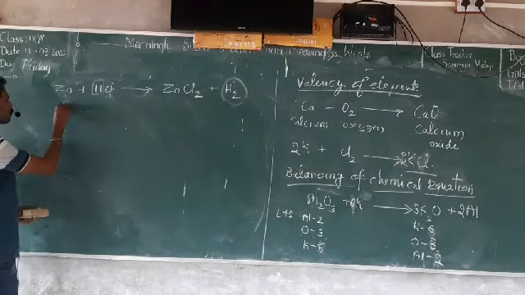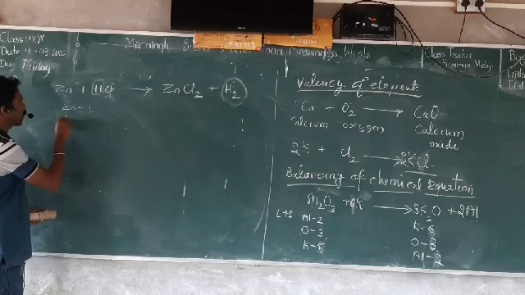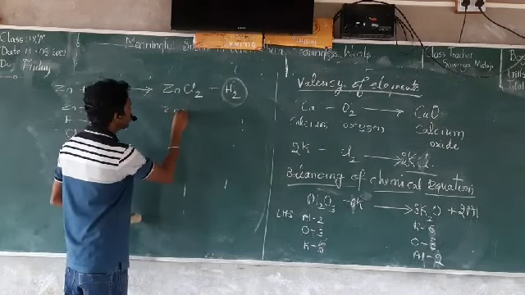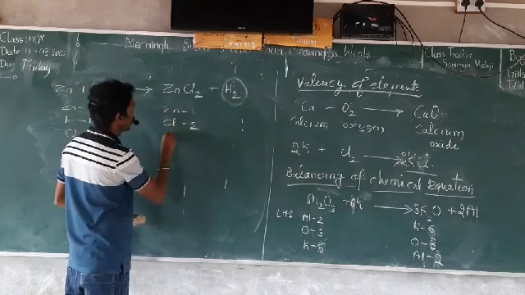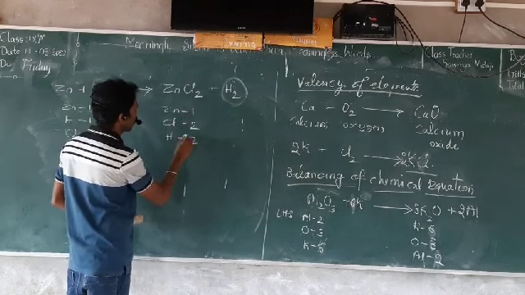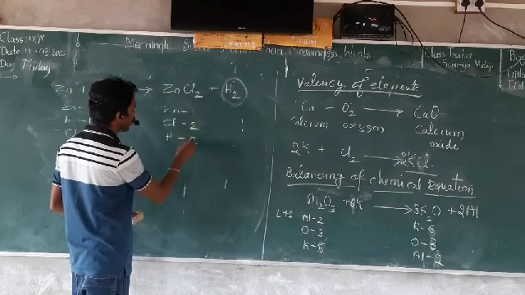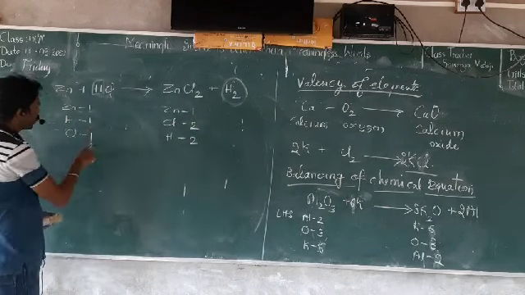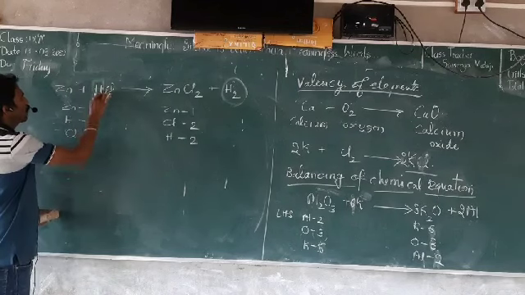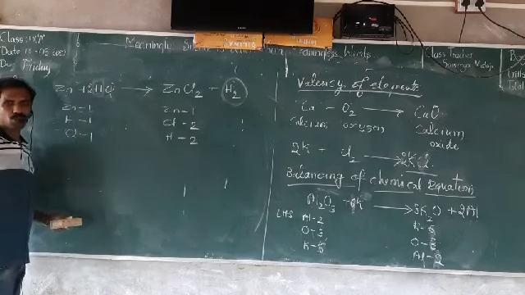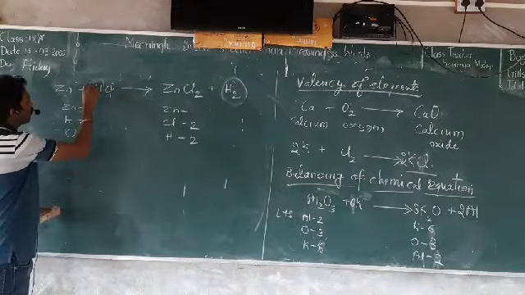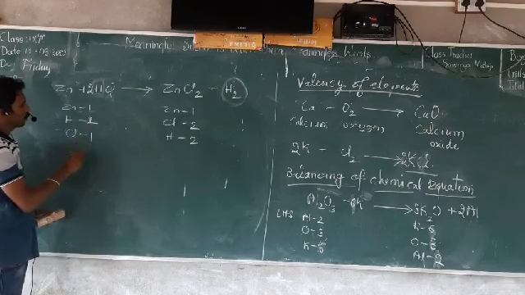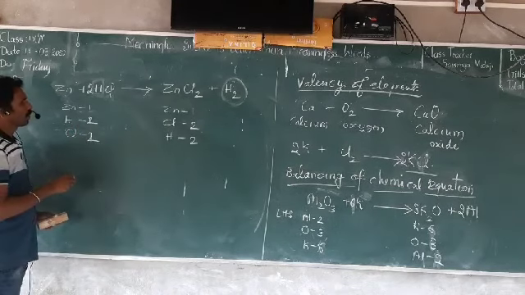Then balancing this. Zn 1, hydrogen 1, Cl 1. Here Zn is 1, Cl is 2, H is also 2. So here chlorine and hydrogen are 2 over here. Here hydrogen 2, chlorine 2. So here only 1, so I multiply by 2. When I multiply 2 over this compound, hydrogen becomes 2, chlorine becomes 2.